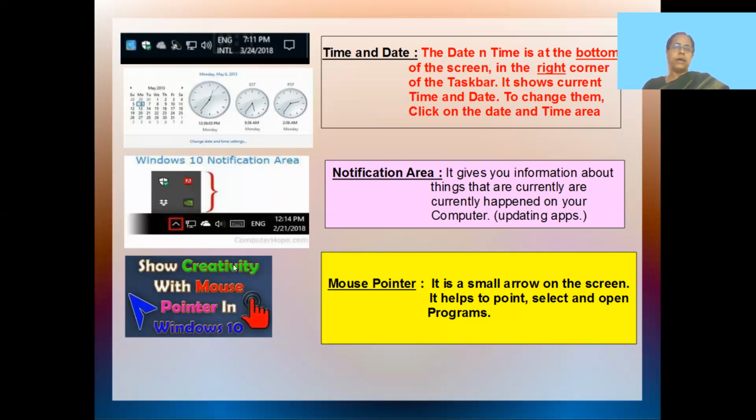And here you have many different types of mouse pointer. They look like small arrows. You can see right now how I'm pointing out the date and time, the notifications, and your mouse pointer. The mouse pointer helps you to select, or you can open any programs. If you double click on any program or icon, that is your application, it opens. If you have a notepad, if you double click on the notepad, it opens. That is the use of the mouse pointer.